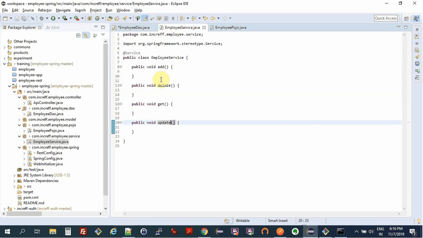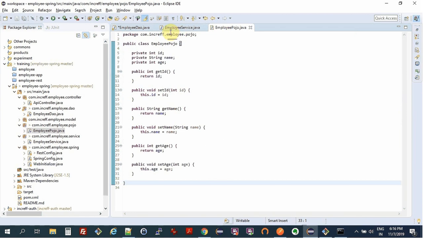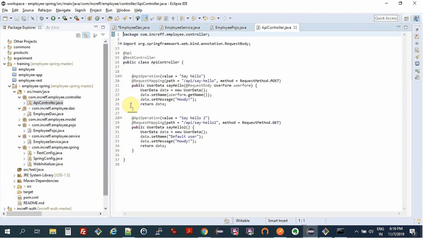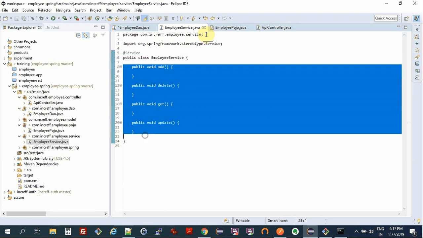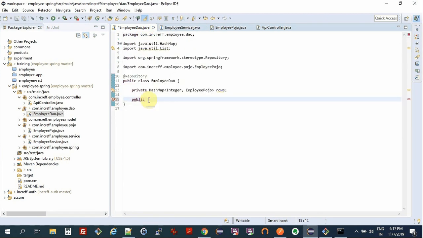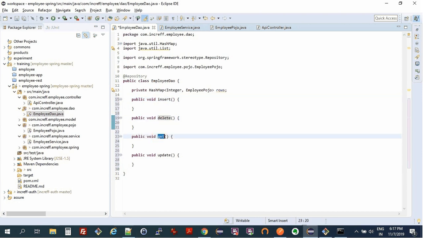Corresponding to our four methods over here in our service, let's have four methods in the DAO layer. So let's say insert, delete, select, and update.